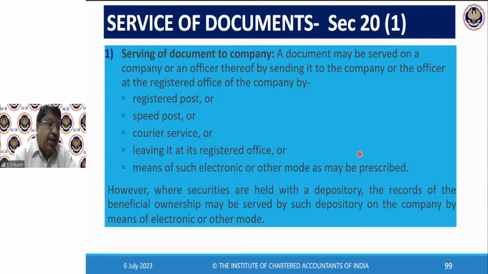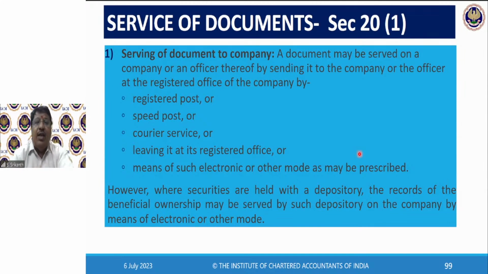Service of documents. We already saw that all documents should be served on the registered office of the company. How can it be served? By registered post or speed post or courier service or leaving it at its office, you go in person and give it to them. Or by means of such electronic or other mode. So you can send it by post or even email is okay. But you have to send it to the registered email ID, which is there on the registrar's website, the MCA website.